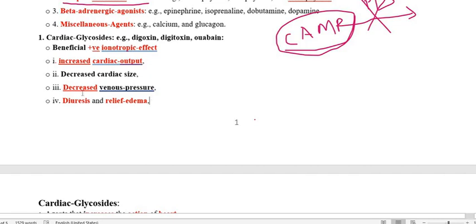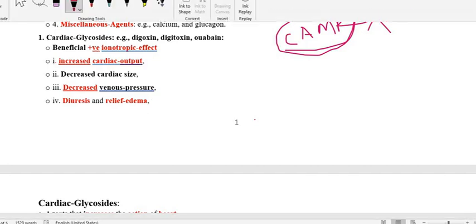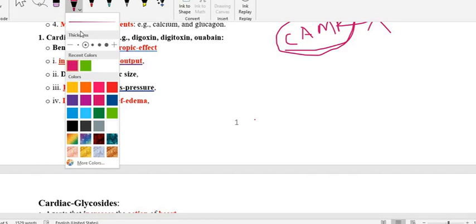It also decreases the venous pressure and gives relief from edema, particularly cardiac edema, which will be reduced by this.